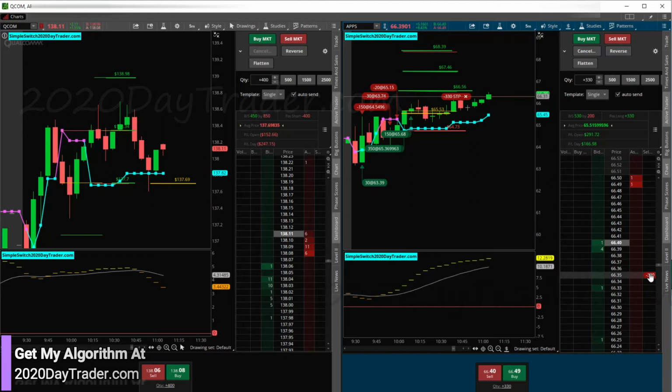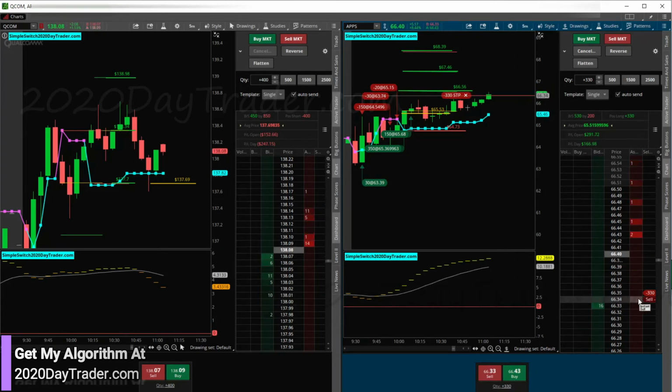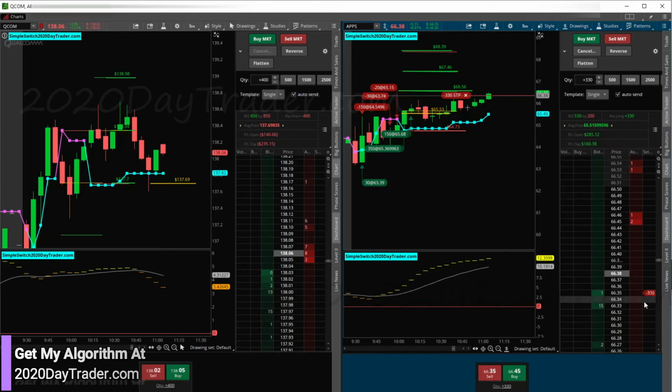Hold on. All right, we're going to move our stop up. So we basically hit the target here with APPS, but with the spread, we weren't able to capture that level. So I'll move my stop up here. We'll see if we get stopped out with this spread right here opening up.